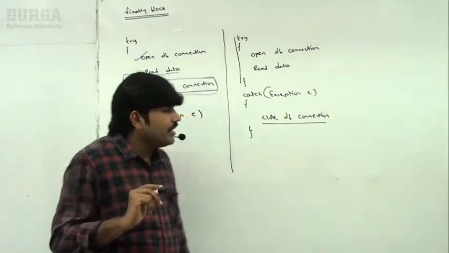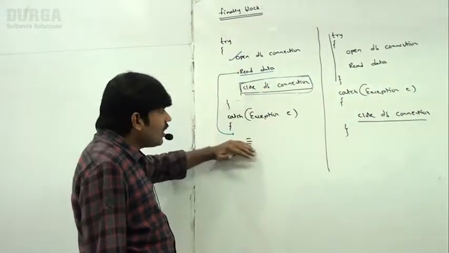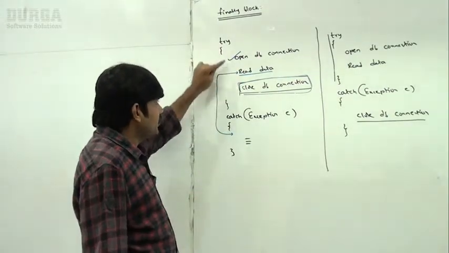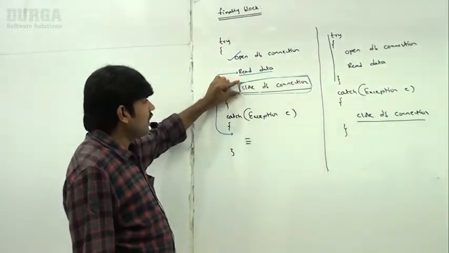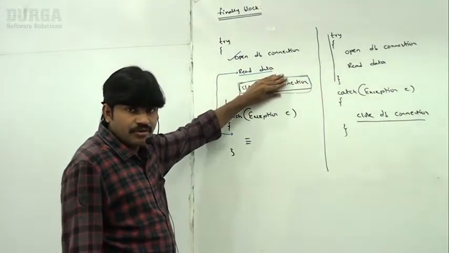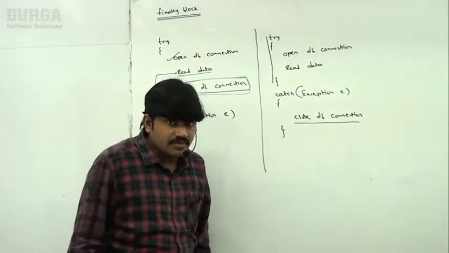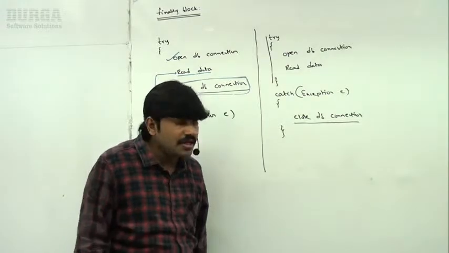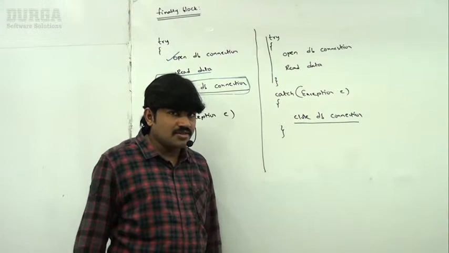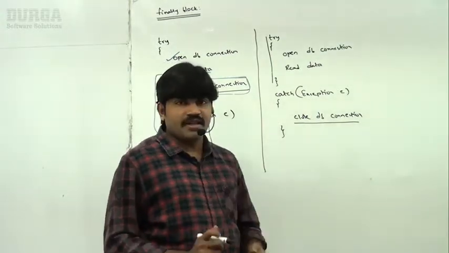Okay. So we never recommend writing cleanup code inside a try block because there is no guarantee for every statement's execution inside a try block. Before this line, if an exception comes, then this line is not going to execute. Next, it is never recommended to write cleanup code inside a catch block. What is the problem? If there is no exception, the catch block is not going to execute, then who is going to close my DB connection? That's why this approach is also not recommended.